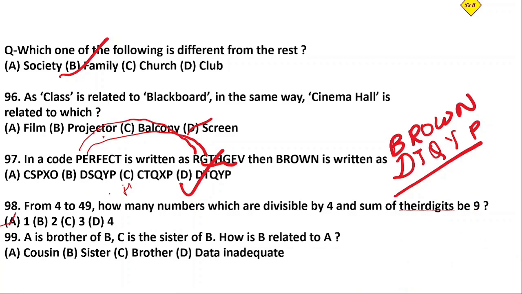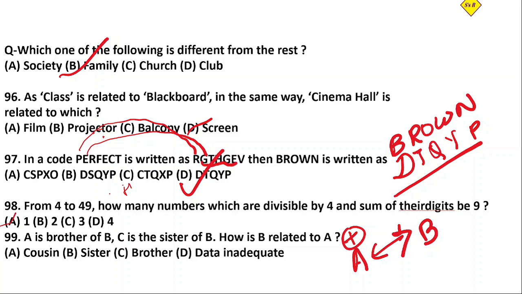Now the next question is, A is brother of B. Let me make a diagram. A is male, but they didn't tell anything about B. They just told us A is brother of B. B can be male, B can be female, so we can't say anything.